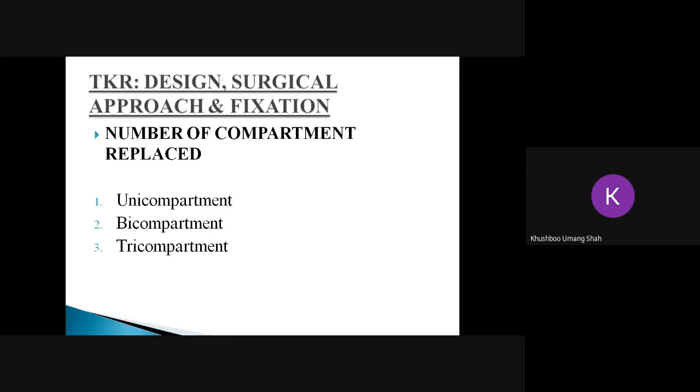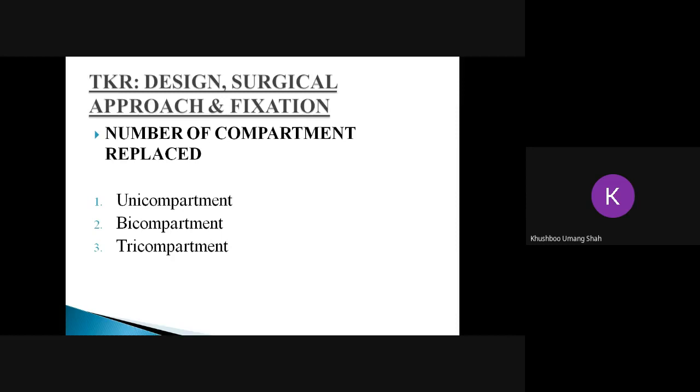So now coming to the design, surgical approach and fixation for total knee replacement. There are various approaches, designs, methods and procedures used for total knee replacement. So before going into rehabilitation, it's important to have an overview of the materials, designs and fixation being used. Now, the number of compartments replaced.